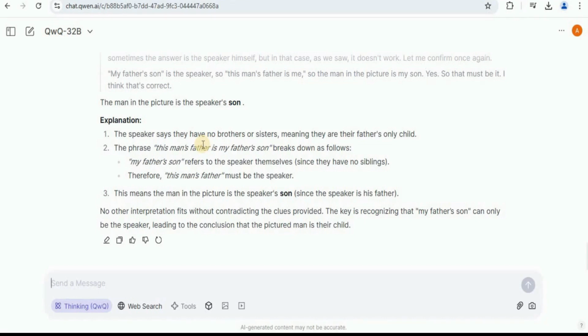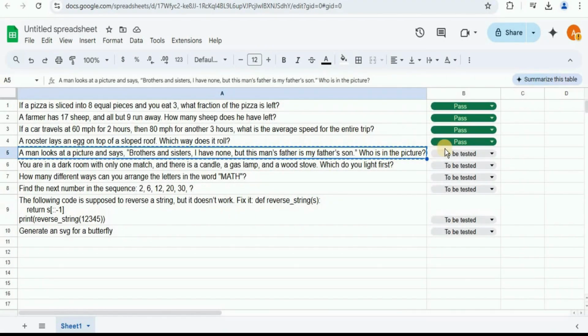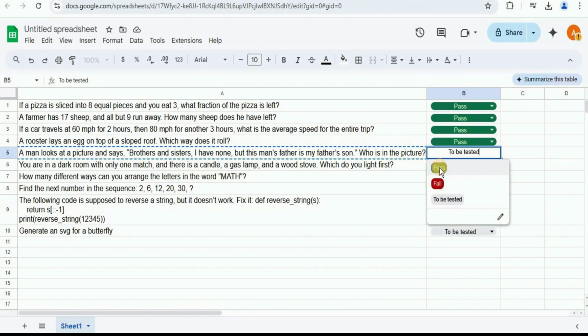And here it has also provided an explanation that the speaker says that they have no brothers or sisters, meaning that they are their father's only child. The phrase, this man's father is my father's son, breaks down as follows. My father's son refers to the speaker themselves. Therefore, this man's father must be the speaker. And this means that the man in the picture is the speaker's son. And the answer is absolutely correct along with the explanation. So for this question, I'm gonna give it a pass as well.